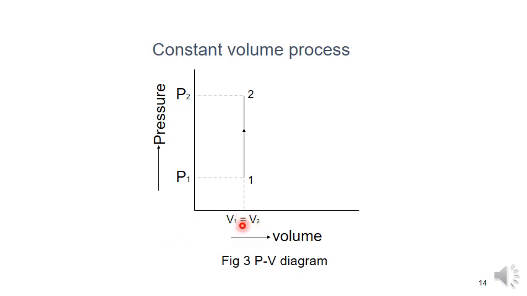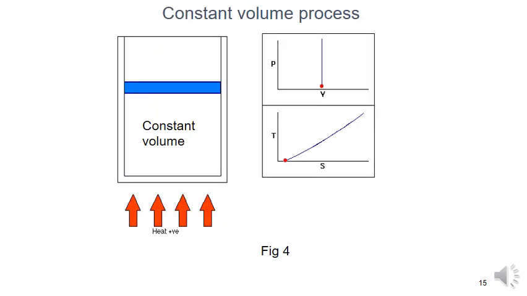We know that the work done is equal to the integral of PdV. Here dV is nothing but the change in volume, V1 minus V2. Since V1 and V2 are equal, dV is equal to zero. That is why the work done is equal to zero. Next, see, this is a PV diagram.